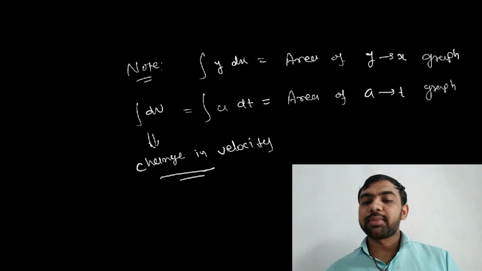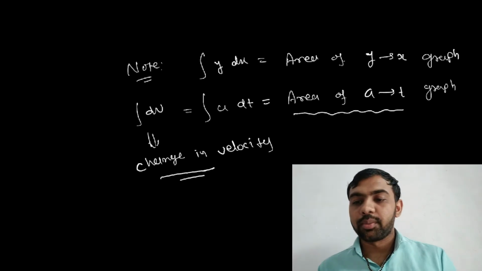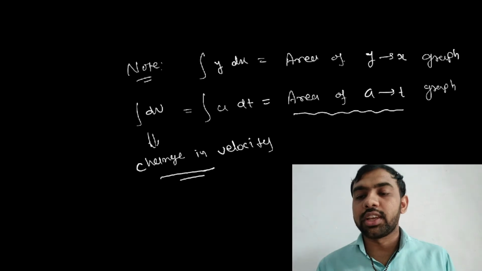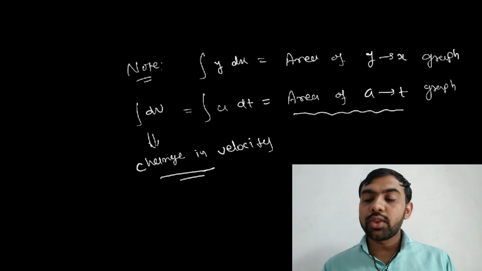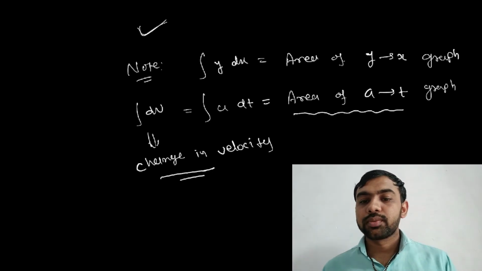So if you want the change in velocity from a graph, what do you have to find? Area of the a versus t graph. If you want the change in velocity from an a versus t graph, then you find the area. First note this one, then after that we go on.